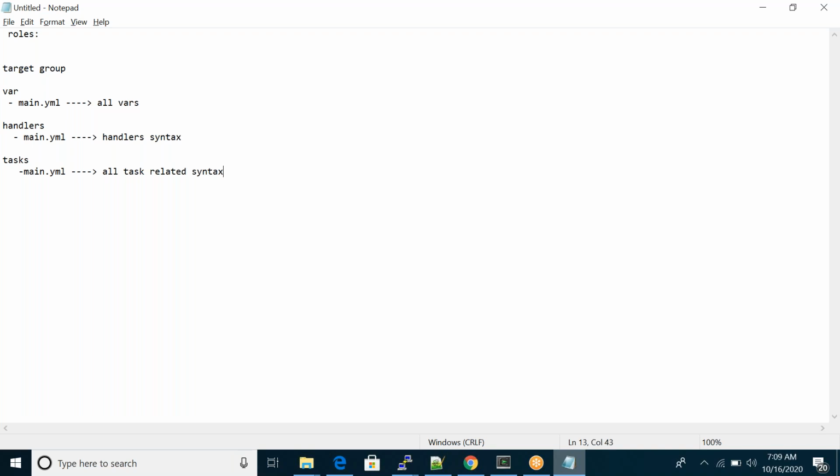Here, instead of mentioning everything in one playbook, we are segregating. We'll create one folder structure with different directories: vars, handlers, tasks, and so on. In the vars directory we'll create a main.yml file and mention all the variables in it, and the same for handlers.